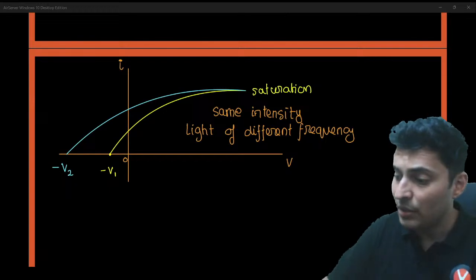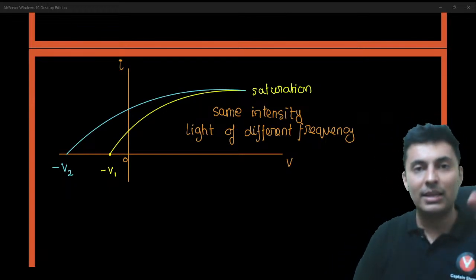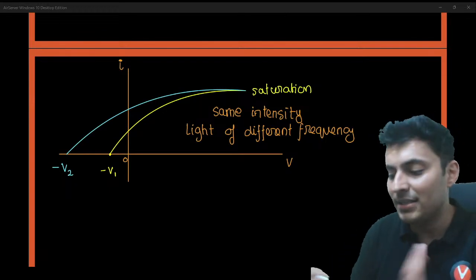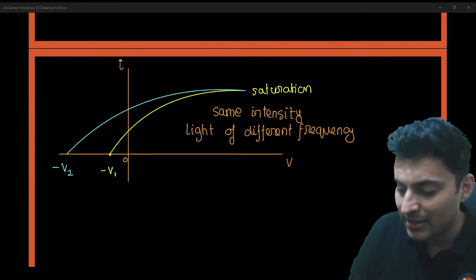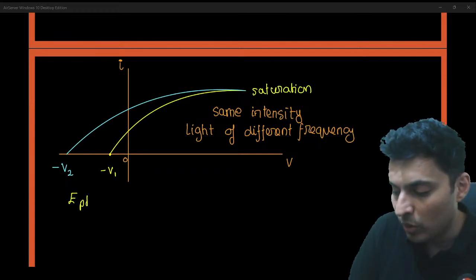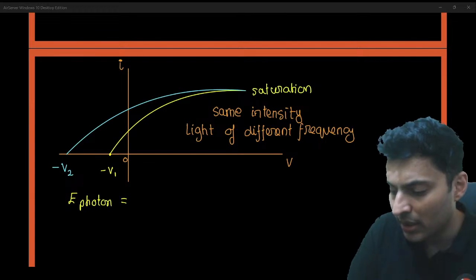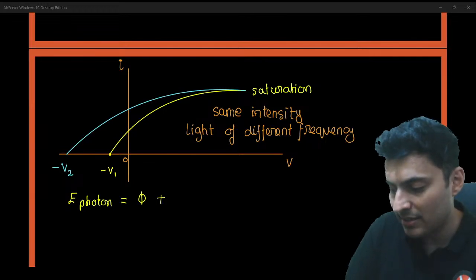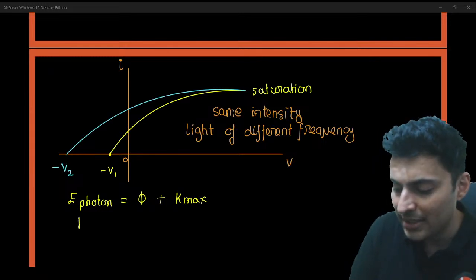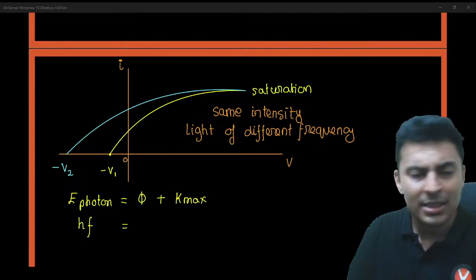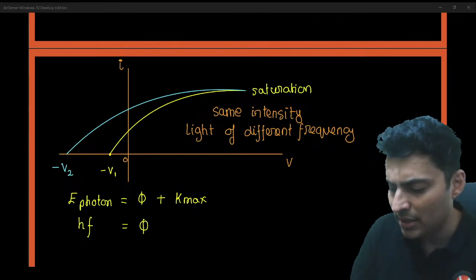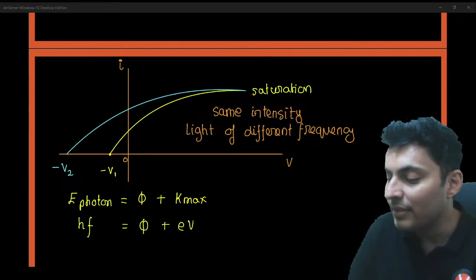So why does this happen? You will get the idea. See, you don't have to memorize this. If you know the formula, you will understand why this happens. The formula is: the energy of any photon is the work function plus the maximum kinetic energy. The energy of any photon is hf. Work function is a characteristic of the material. I'll just keep it as it is, plus eVs.